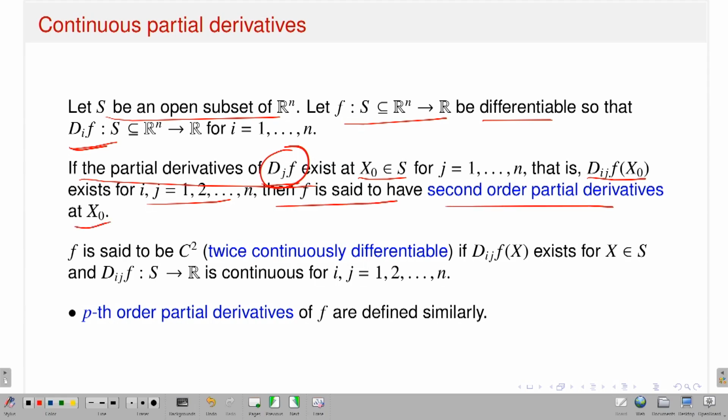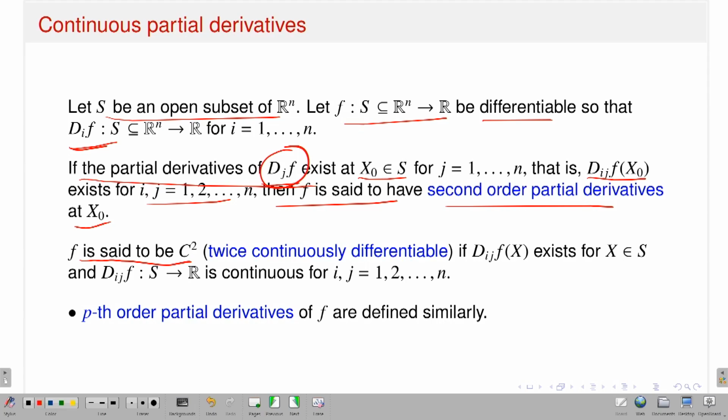Of course, the first order partial derivatives exist, which follows from the differentiability of f. On top of that, if the partial derivatives of djf exist for all j from 1 up to n, in other words dijf at x naught exists, then f is said to have second order partial derivatives at the point x naught.